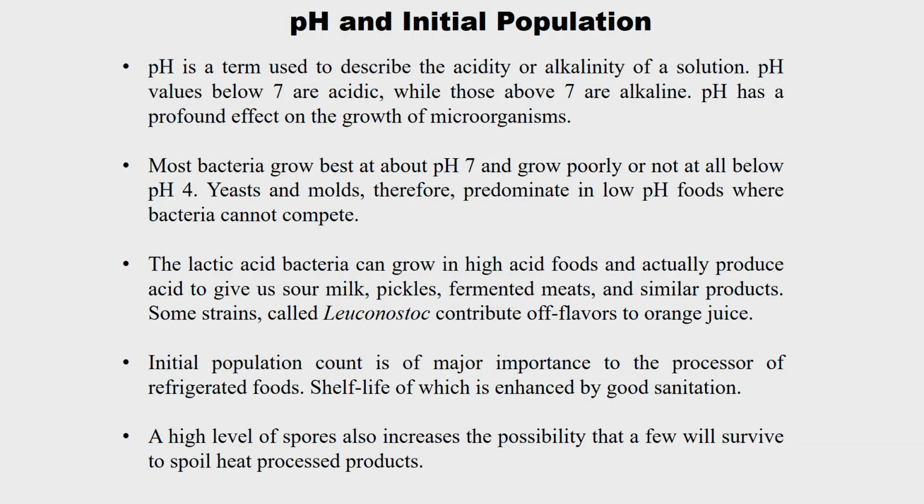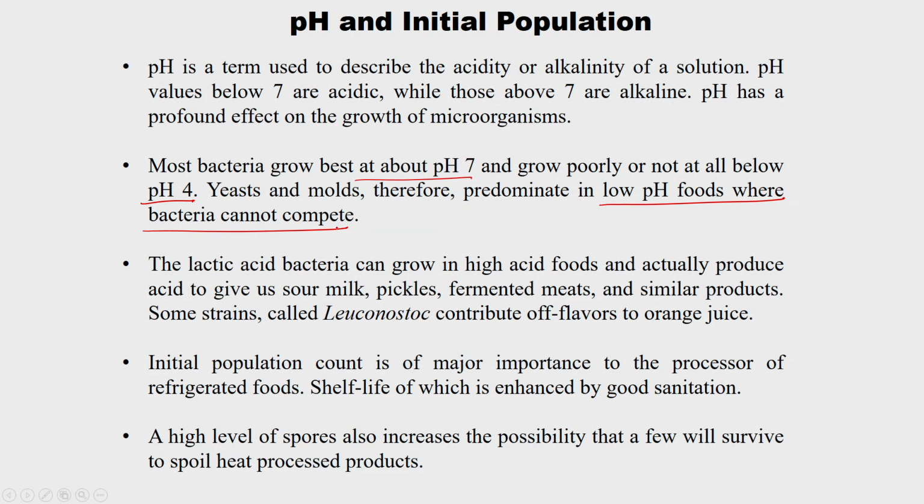What is the effect of pH and initial population count on the growth of microorganisms on food products? We have already discussed what is less than 7, equal to 7 and greater than 7. Many bacteria grow best at about neutral pH. They grow poorly or not at all below pH 4. The favorable pH is 7, but they can still grow in low acid food, and below 4 the probability is very low. Yeast and molds therefore predominate in low pH foods where bacteria cannot compete.